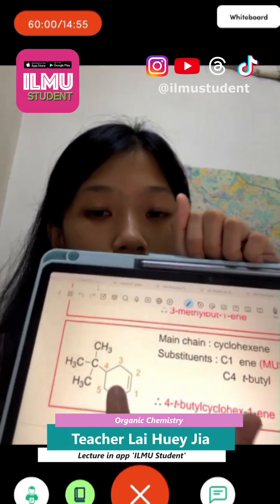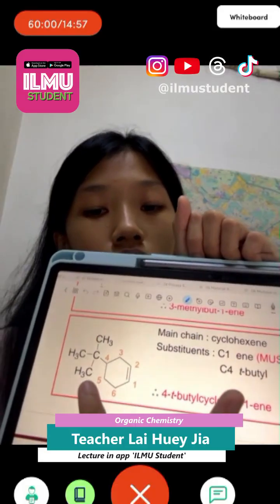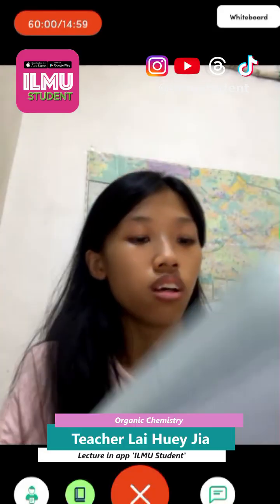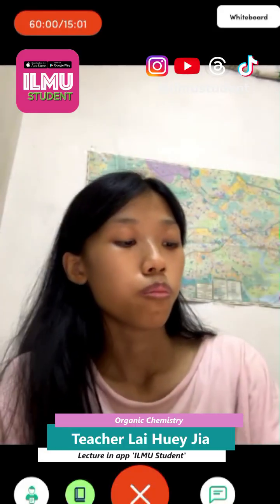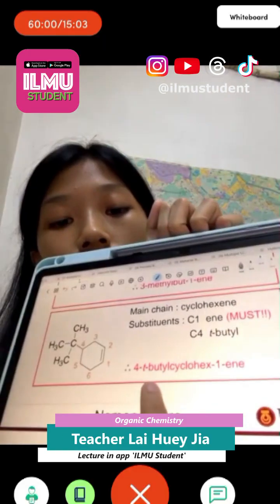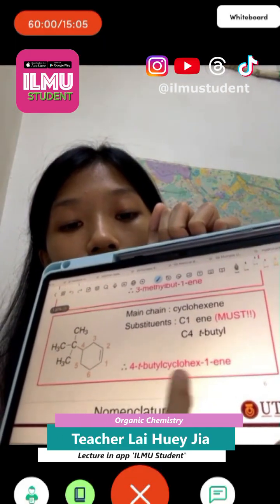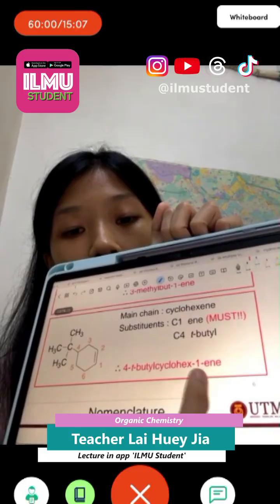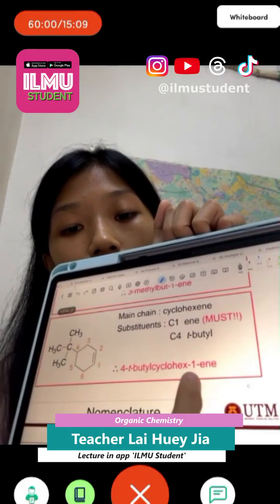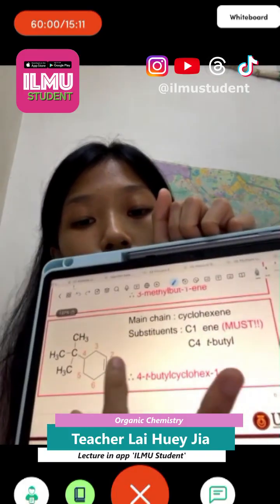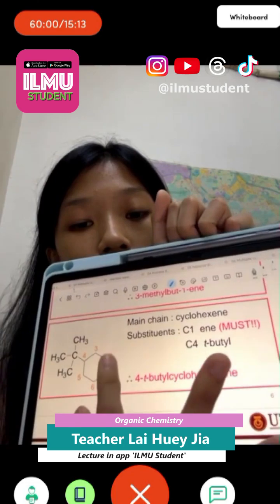And this is called tert-butyl. So the nomenclature will be like this: tert-butylcyclohexene. The 1 can be ignored, because all the numbering will start with the double bond.